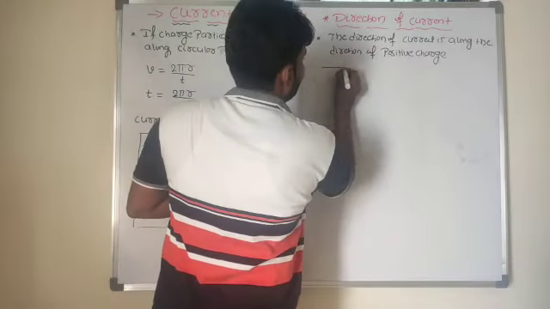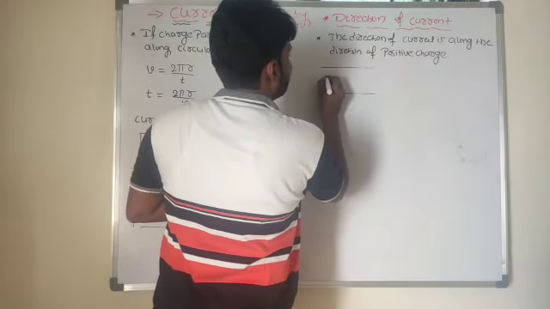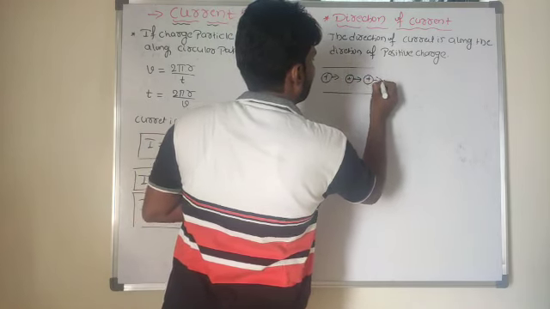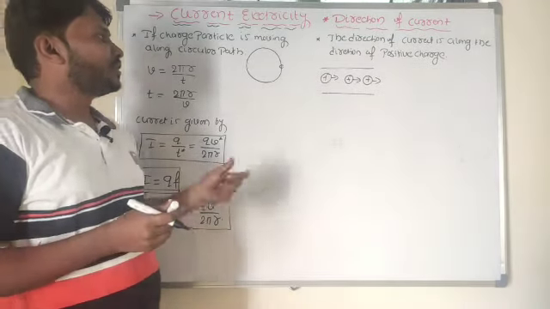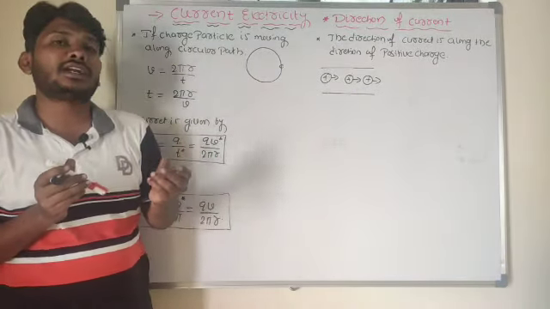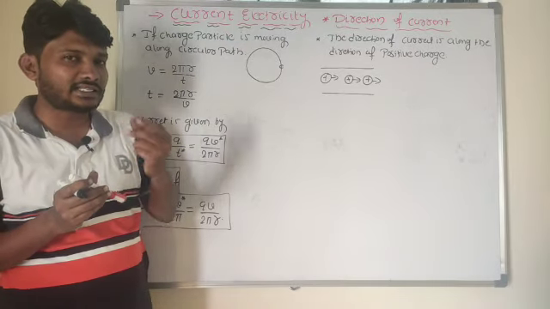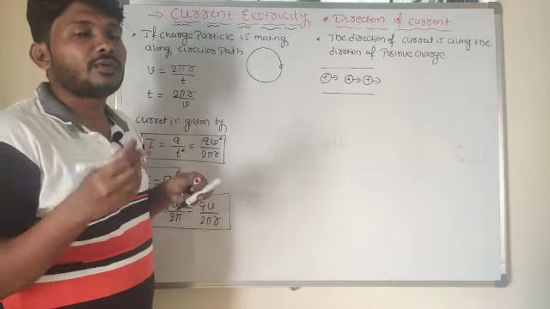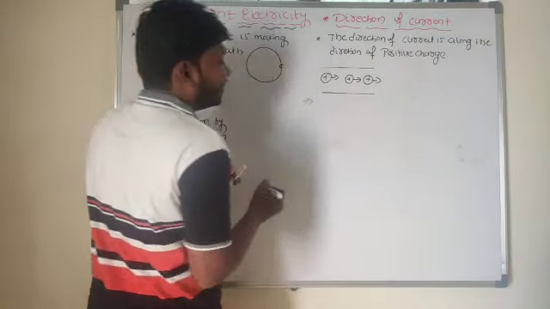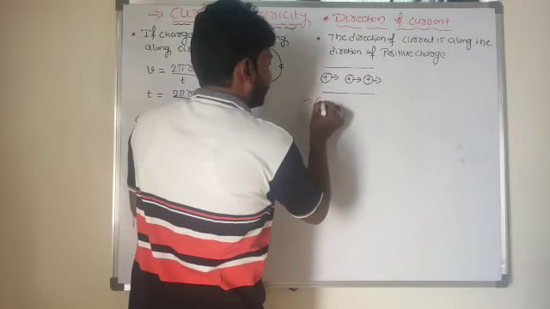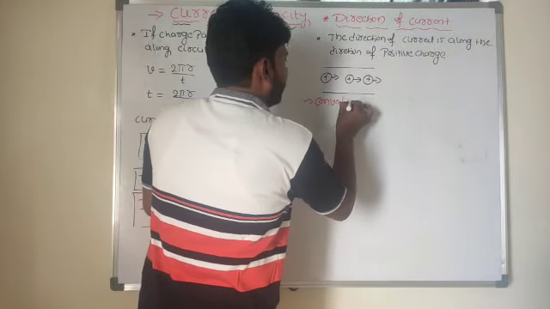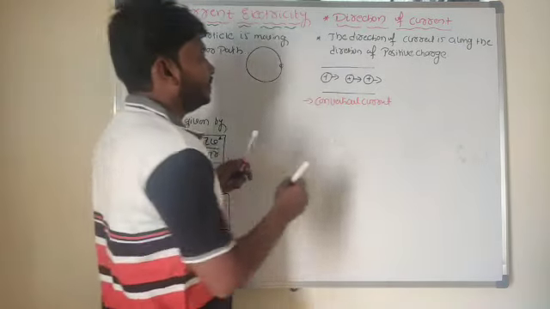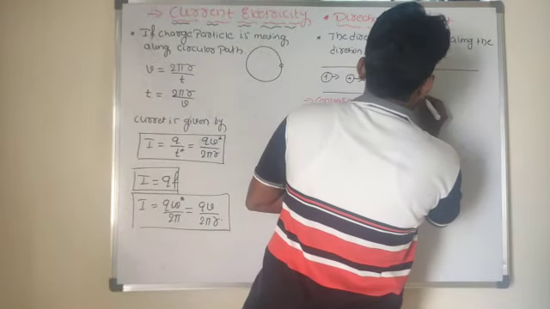For example, if you consider this is one material, this is the direction of the positive charge. The rate of flow of charge is what we consider as current. Because of the motion of the positive ions we get current, and such current we consider as conventional current.